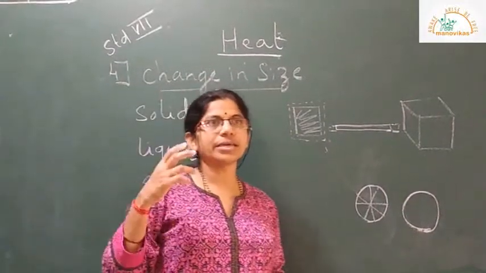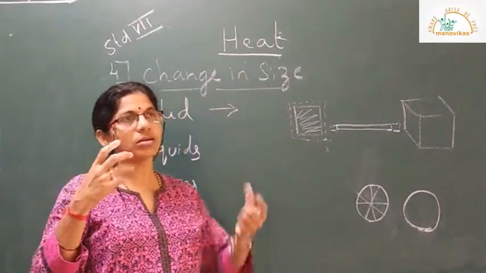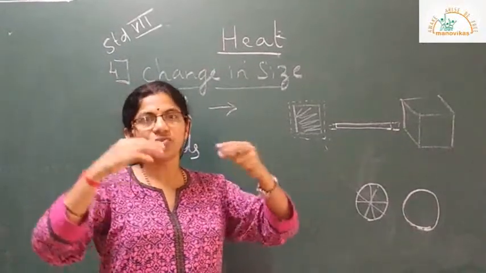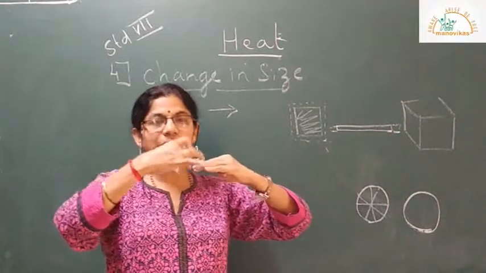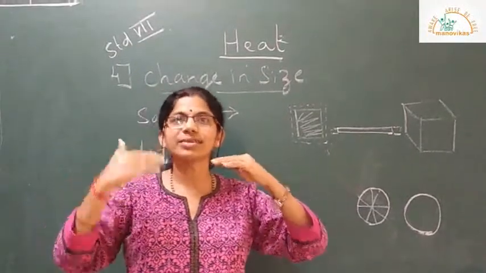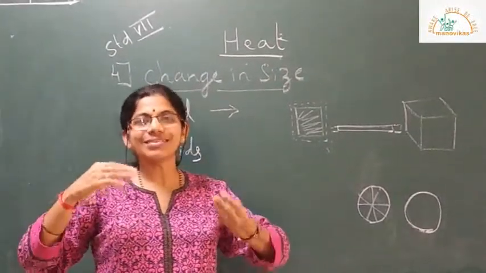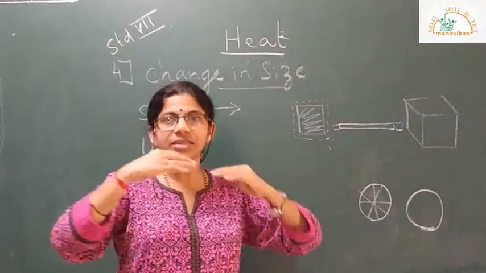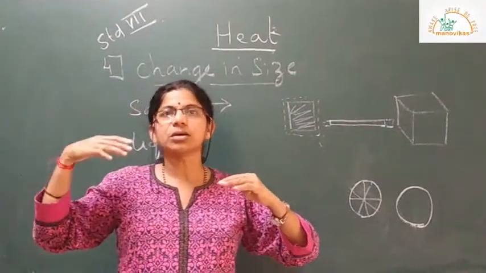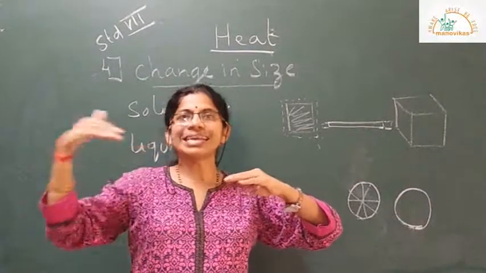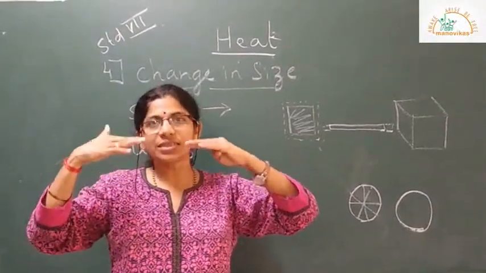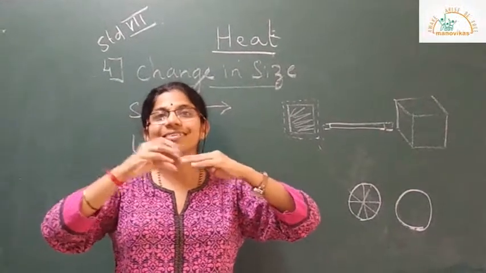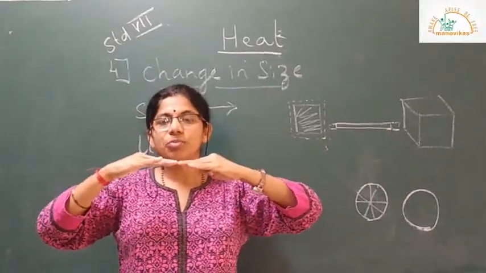Another example would be a railway track. If you look at two rails, there is always a gap in between them. Now what is the reason? This gap is left because during summer, or when the train passes, the tracks heat up. When the tracks heat up, there is expansion and they touch each other.